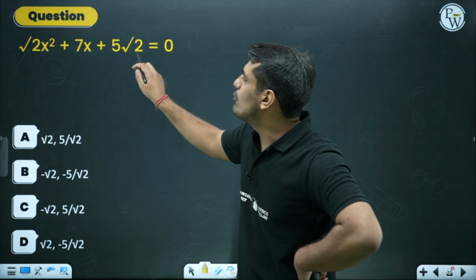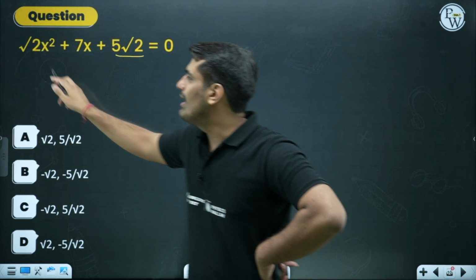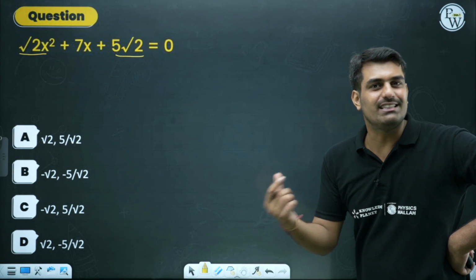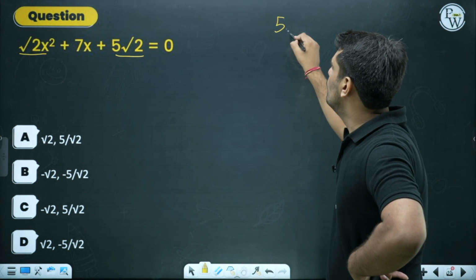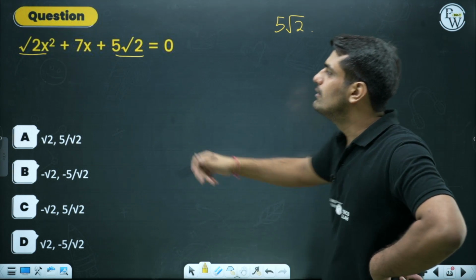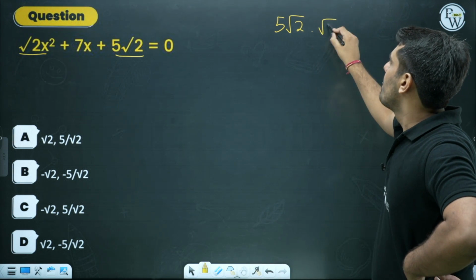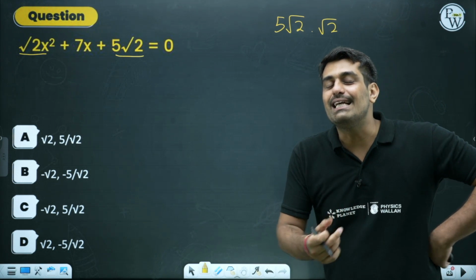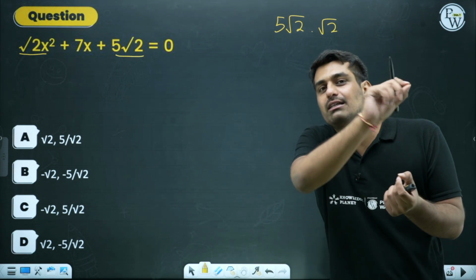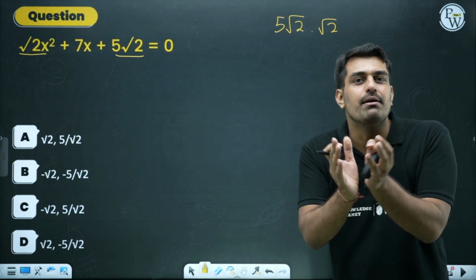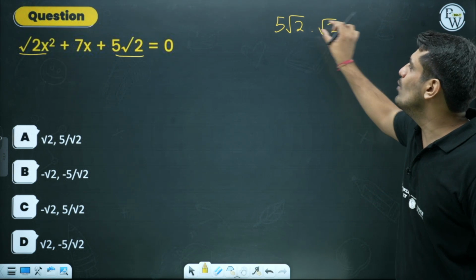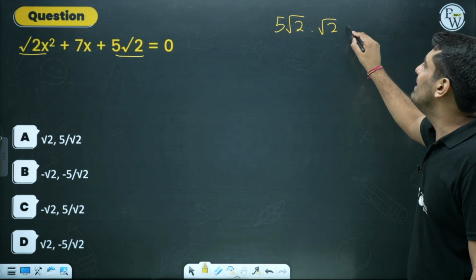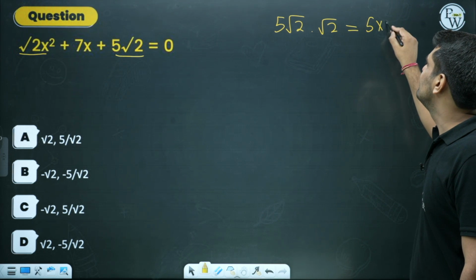Over here we have the constant, which is 5 root 2, and the coefficient of x square, that is root 2. What I told you, a being multiplied with c. 5 root 2 has to be multiplied with root 2. Root 2 multiplied by root 2. First chapter, real numbers, tells us that two numbers having square roots above them can both be merged, or clubbed. So 2 into 2, when they are both in the square root, you can take out one of them. Over here, you'll simply get 2. 5 into 2 is equal to 10.